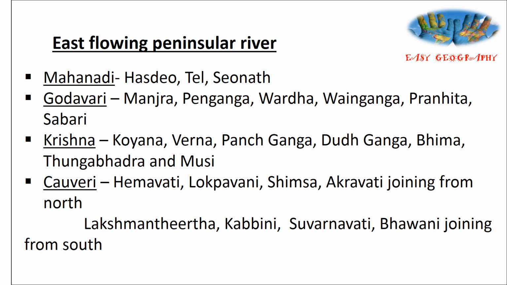Tributaries of Krishna River: Koyna, Varna, Panchganga, Dudganga, Bhima, Tungabhadra and Musi. Don't confuse Panchganga, Dudganga and Penganga and Venganga. Penganga and Venganga are tributaries of Godavari. Panchganga and Dudganga are tributaries of Krishna.